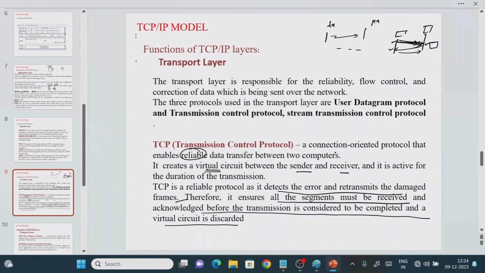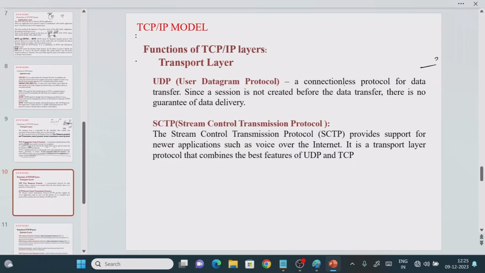So one point to understand here is that if your data should not be lost, if your data is important, then you go for the TCP model. If you want a faster sending mechanism to the receiver, then you go for the UDP protocol. So what is UDP? It is a connectionless protocol for data transfer. Since a session is not created before the data transfer, there is no guarantee of delivery.